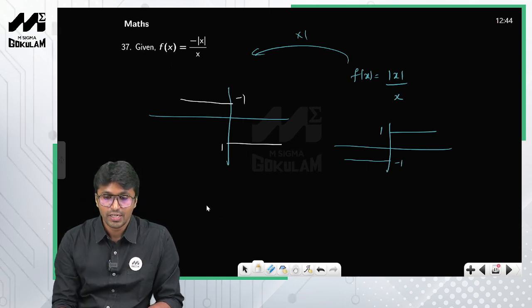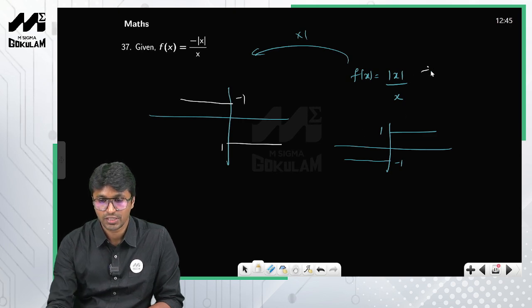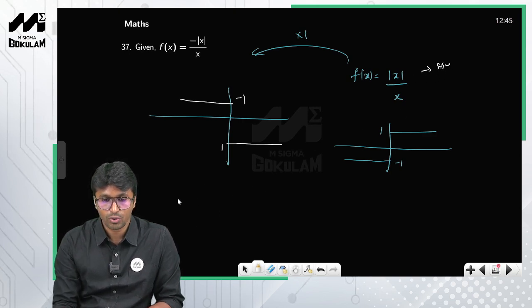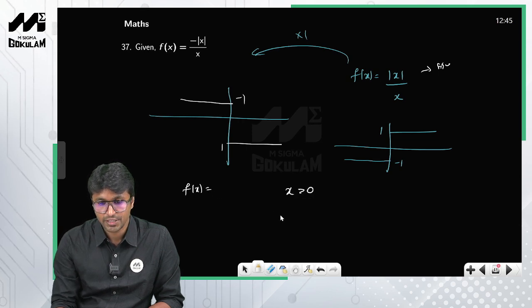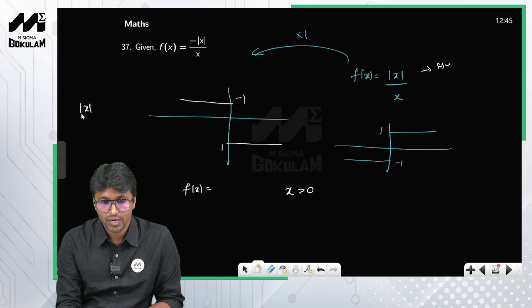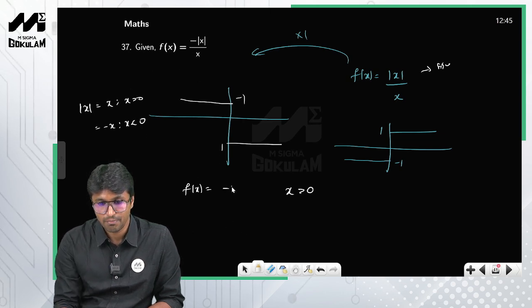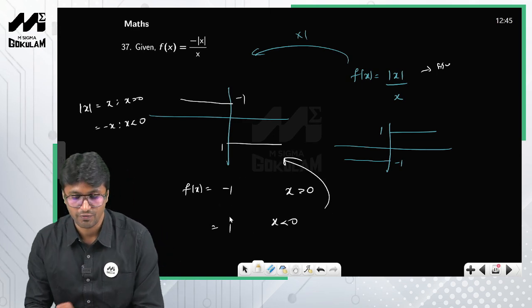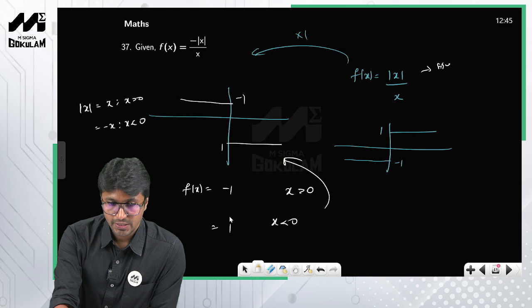Or else listen, if you don't know the signum function, how do you solve this one? f of x is equal to minus modulus of x by x. Modulus of x is equal to x for x greater than 0, and it is minus x for x less than 0. So for x greater than 0, minus x by x is nothing but minus 1. And for x less than 0, what happens? Modulus of x is minus x, so minus of minus x by x is 1, right? So therefore you get this one. This is how you plot this particular function. Okay, now let us move on to the next question.